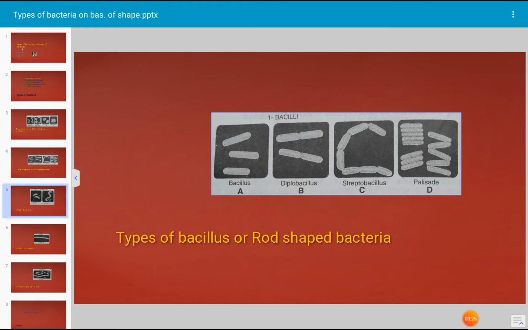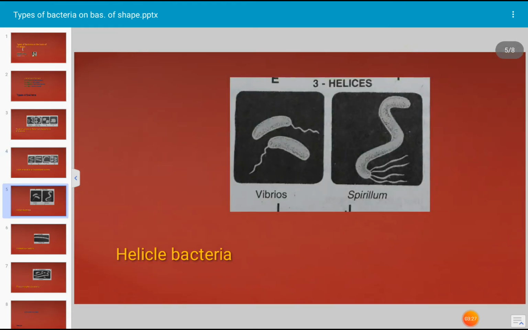Next, another type of bacterium, that is vibrios. These are comma shaped bacteria and are called vibrios, and they derived the name from their characteristic vibratory motility.